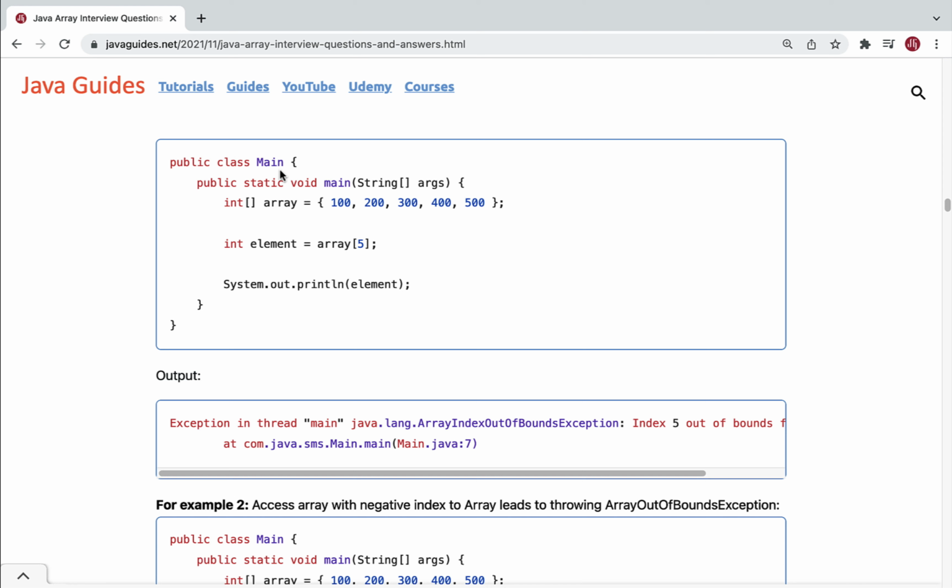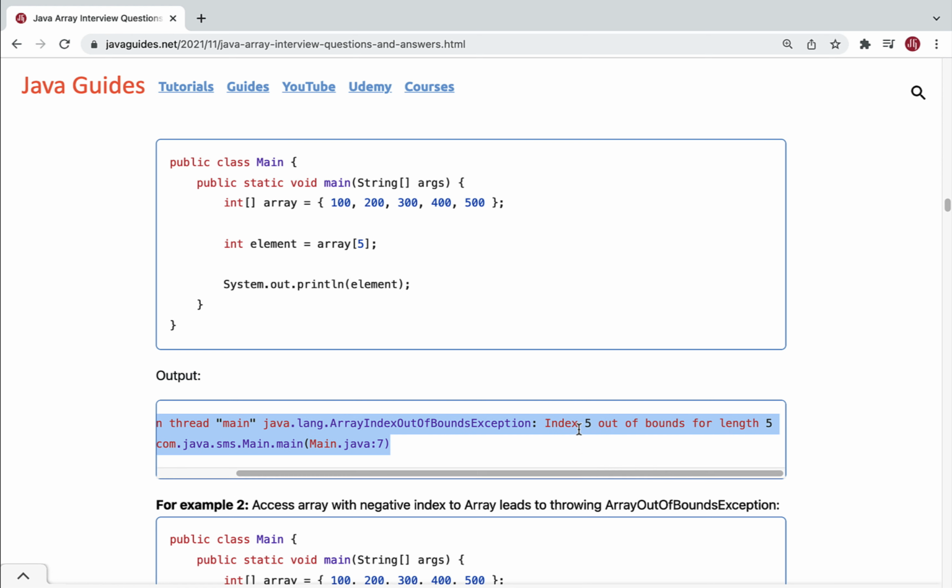We have a main class. Within the main class we have a main method. Within the main method we have created an integer array with 5 elements. Here we are trying to access an array element with index 5, but the element with array index 5 does not exist in this array because the array starts with index 0, and this index 5 is equal to the size of the array. Alright, basically we are trying to access an array element with index 5 which does not exist in this integer array. That's why this program should throw the ArrayIndexOutOfBoundsException. You can see the output of this program.